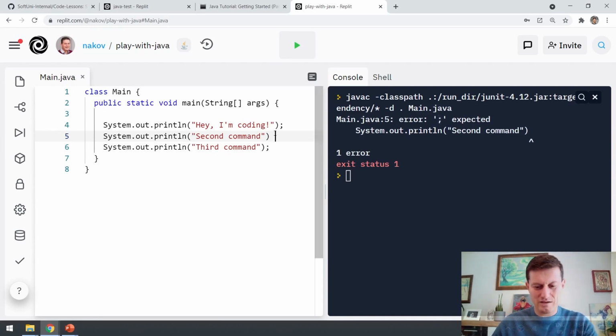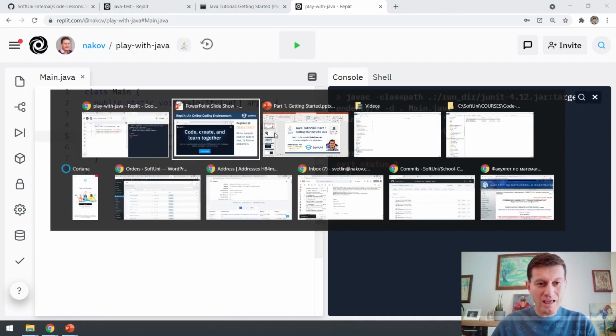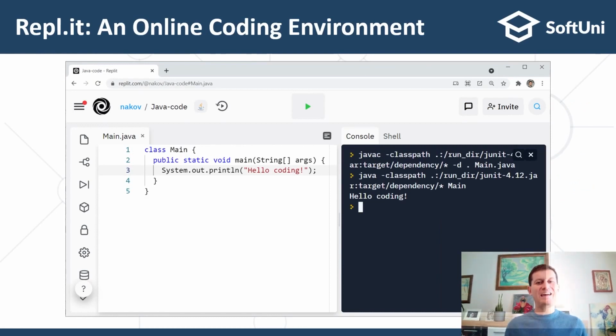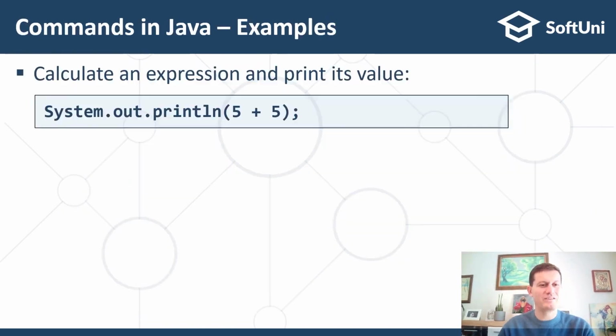I expected it. Okay, so let's get back and explain what coding is, how to write programs, and how to use this Repl.it. I already demonstrated this to you, so let's continue with several more examples.